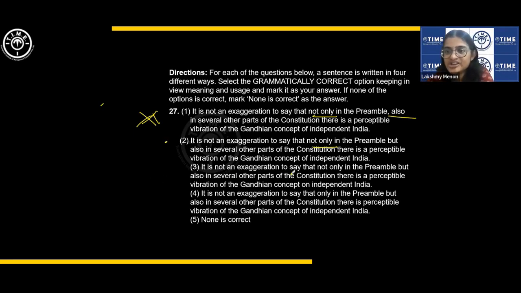It is not an exaggeration to say that not only in the preamble, but also in several other parts of the Constitution, there is a perceptible vibration of the Gandhian concept on independent India. Till then it was correct. Concept on something? No, concept of something, right? Not concept on. Also, not only but also. Hence 2 is correct, hence 5 is not correct. See? Quickly you have to do it. Okay, speed.